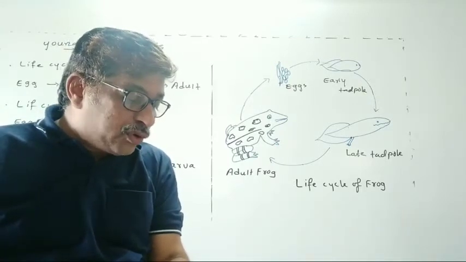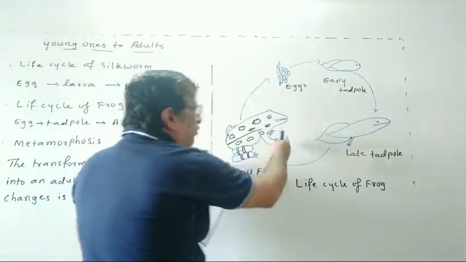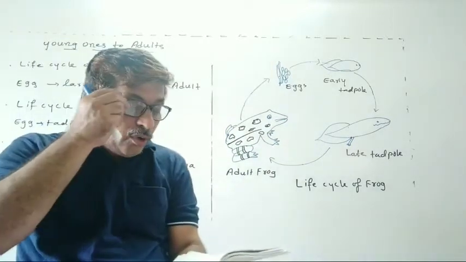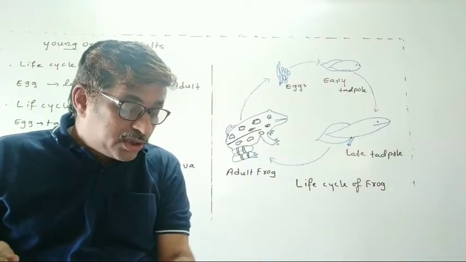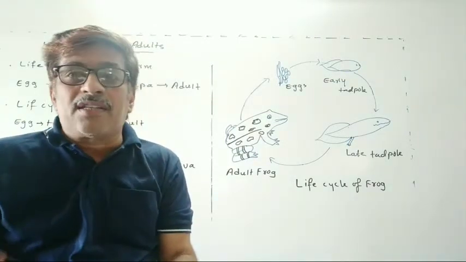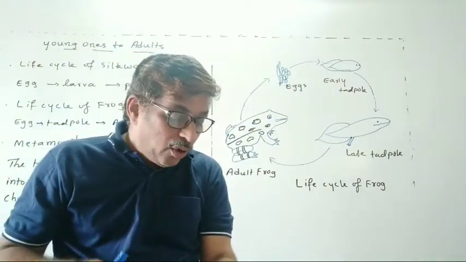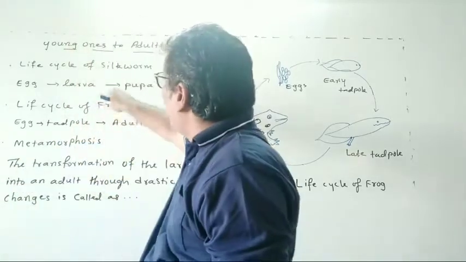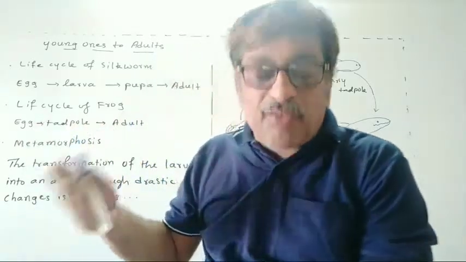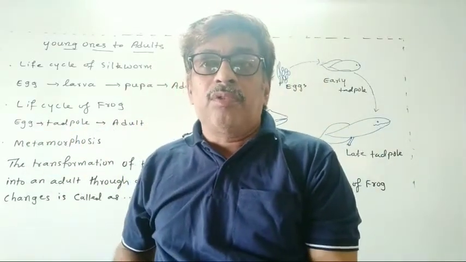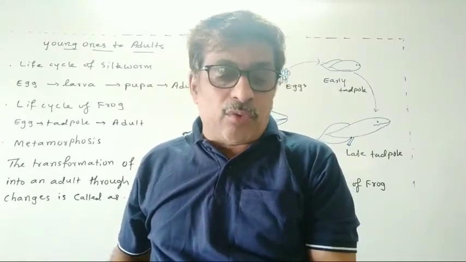Don't the tadpoles look so different from the adults? See, the tadpoles are quite different from the adults. Correct or not? Now, can you imagine that these tadpoles would someday become frogs? Yes, they will become frogs. Similarly, the caterpillar or the pupa of the silkworm also looks very different from the adult moth, that is, the silkworm moth.